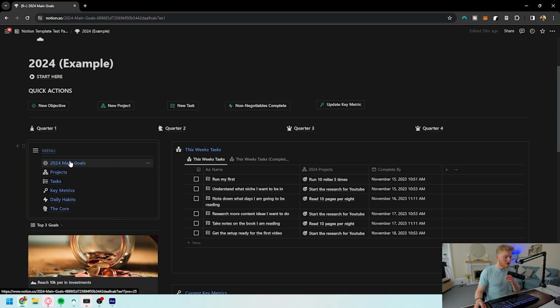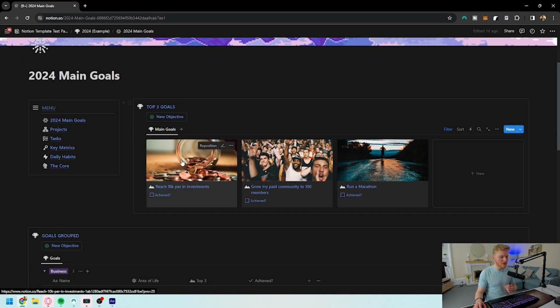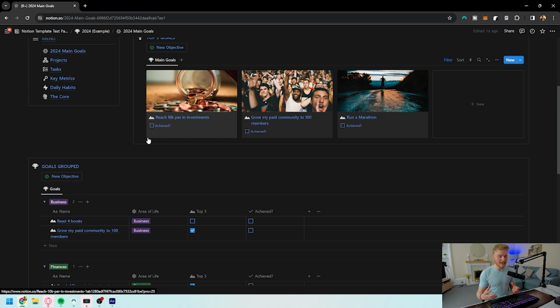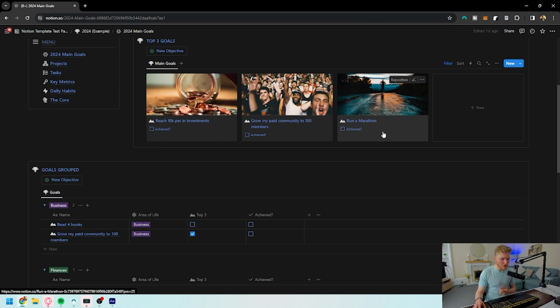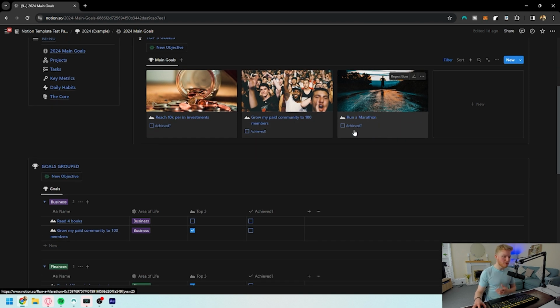Originally, if we go into 2024's main goals, this is where you're going to be putting your main objectives of the year. This isn't going to be something where you'll go into a massive amount of detail of what's going on. It's just things you are wanting to do for yourself, things you're wanting to move forward with. So the examples I have here are to reach 10K in investments, growing my paid community to 100 members, or running a marathon. These can be any objectives that you're wanting.